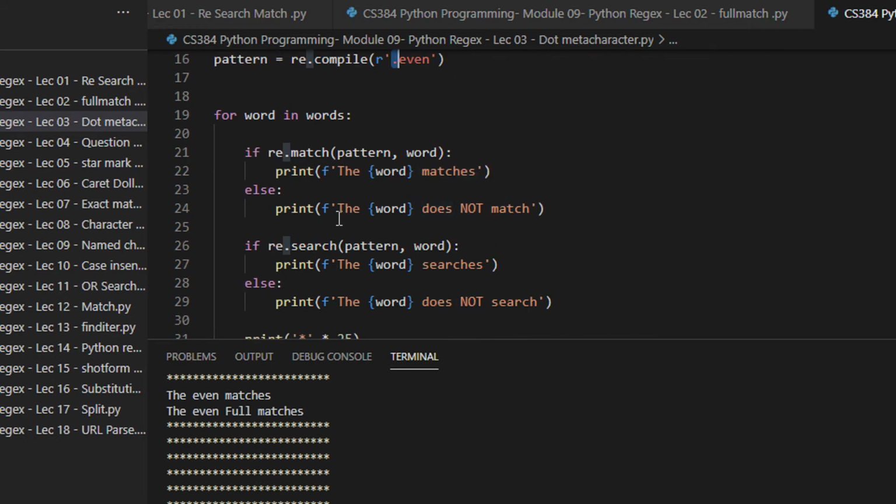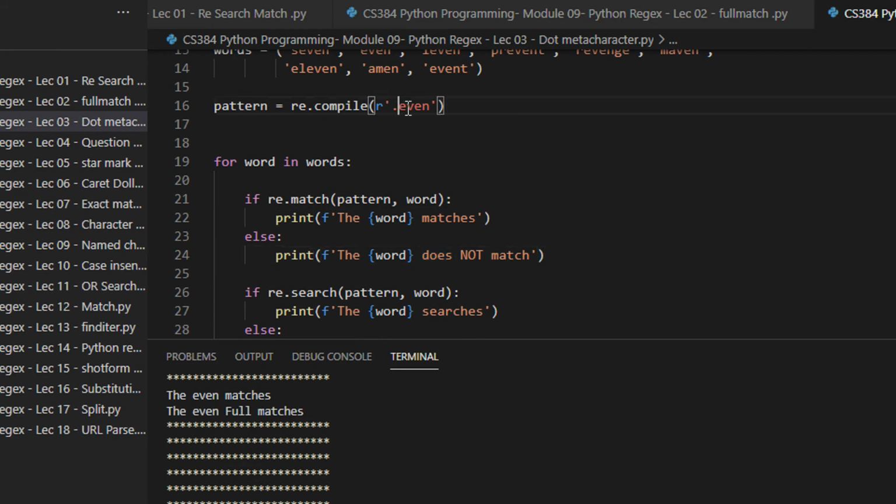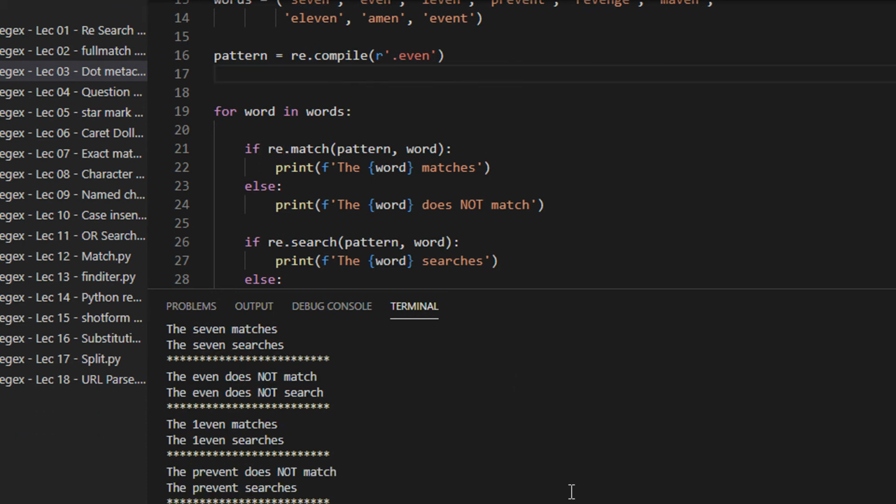Let us see what happens here. Just for your clarity, I always do the match and the search also so that you can see the difference between a match and a search. You already know that match will search at the beginning of the string and search will search for anything in the string. Here I have to search the pattern even, and dot means any character, but it should be followed by even. Let us see the output and then we will go through the examples.